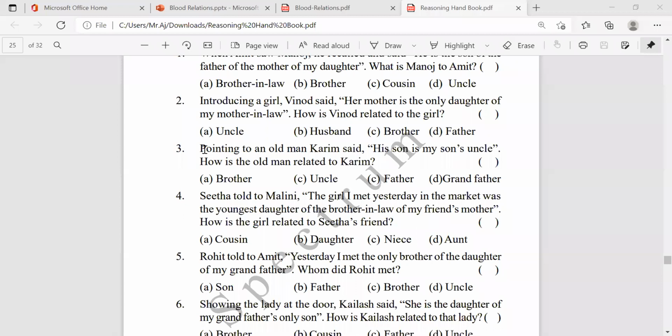Next one. Pointing to an old man, Karim said, his son is my son's uncle. Here, pointing to an old man means plus. Karim is saying his son is my son's uncle.